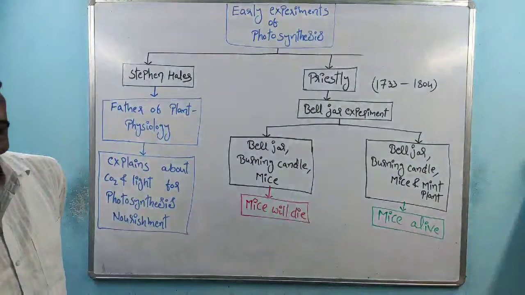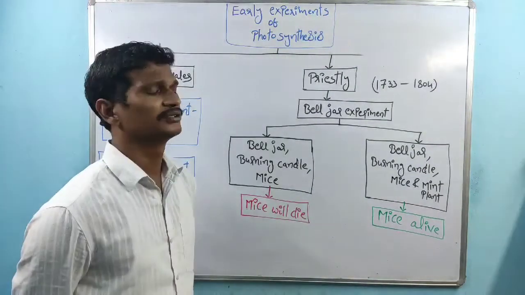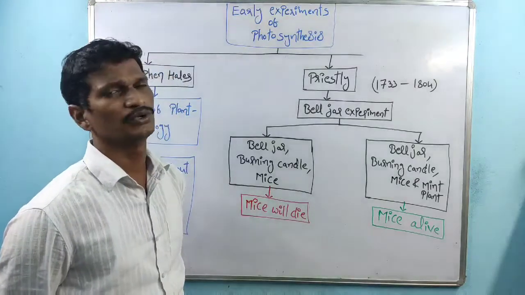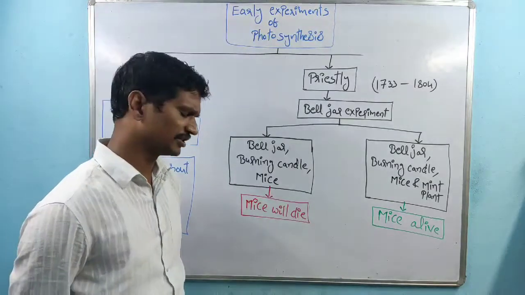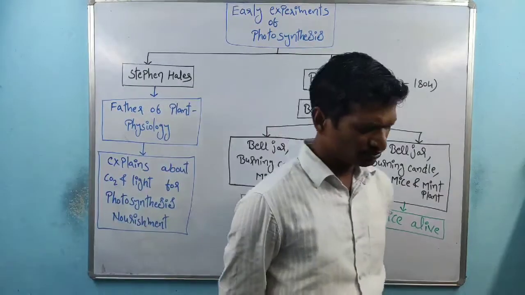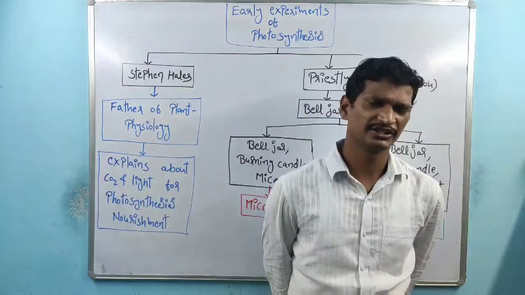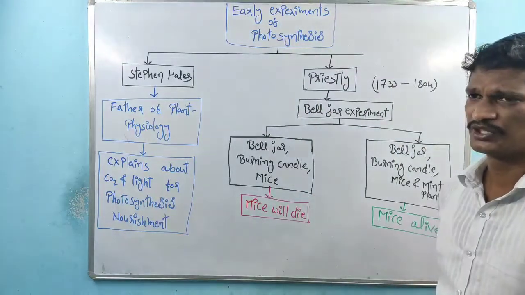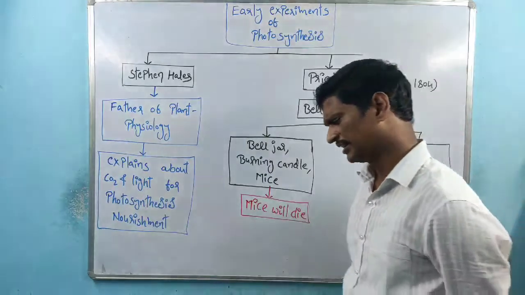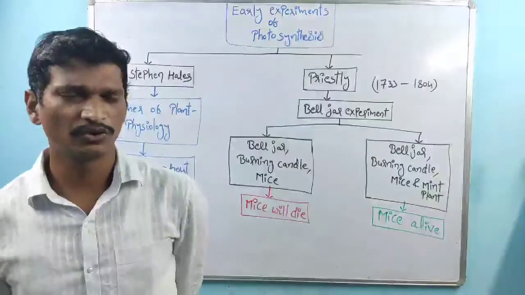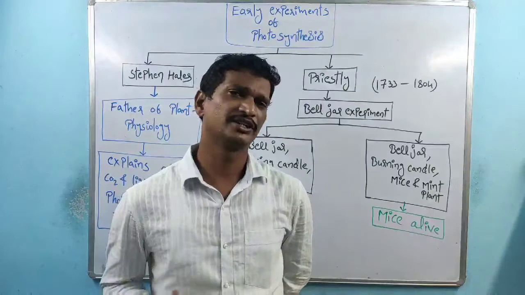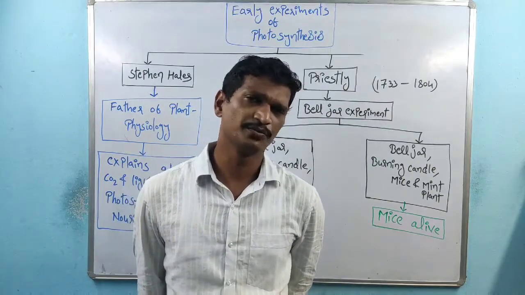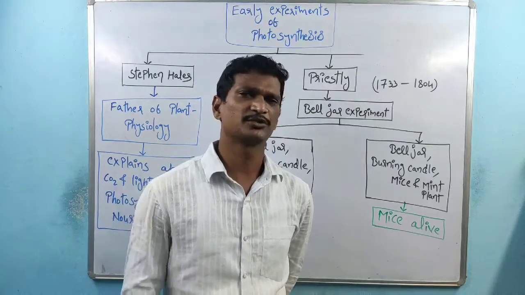He did his research between 1733 and 1804. Why is he considered one of the best scientists? In the olden days scientists did not have any proper equipment, and even then they proved things by basic experiments.